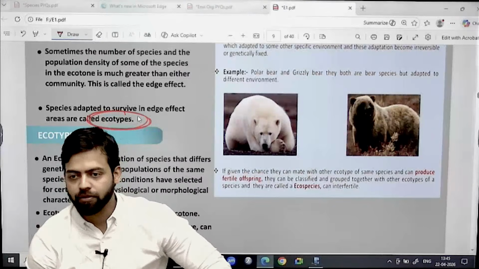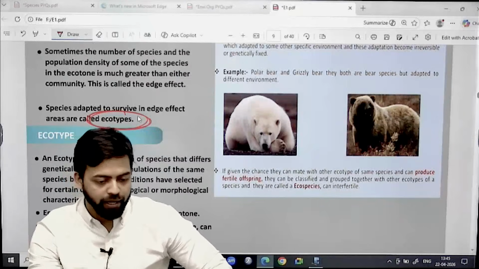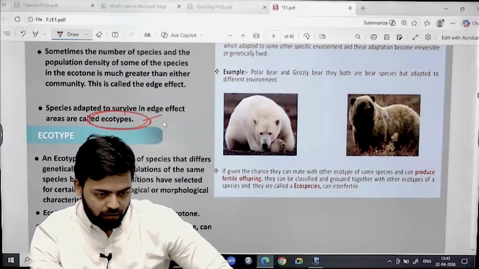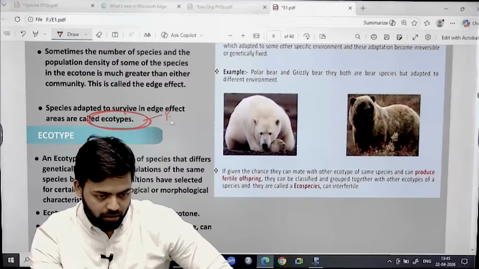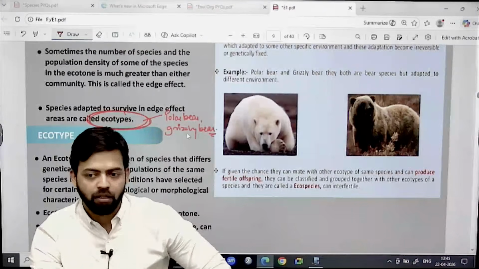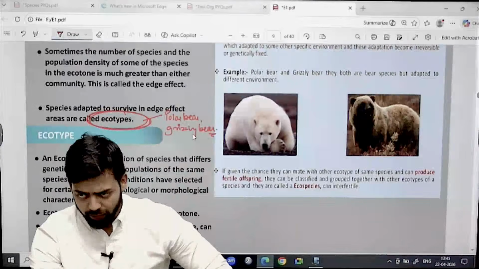Ecotypes. So here you can write example. Example can be polar bear, grizzly bear. For example, the common bear species that we find in India is, which type of bear do we find?